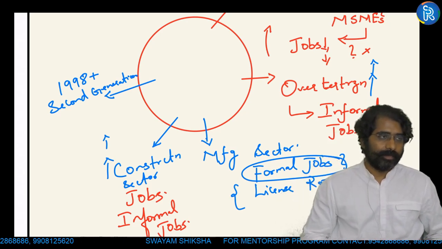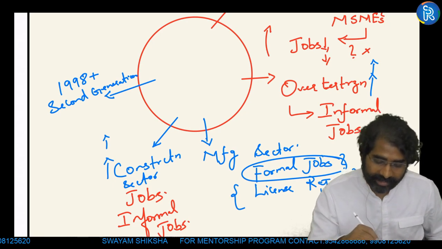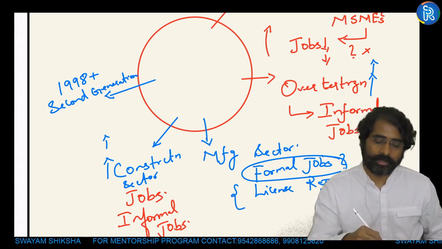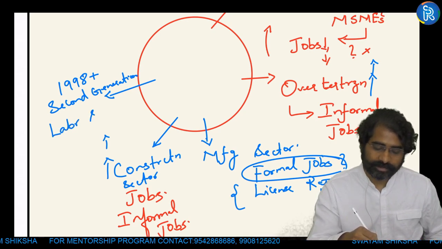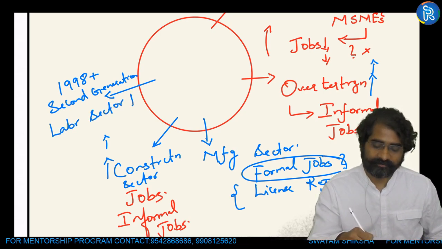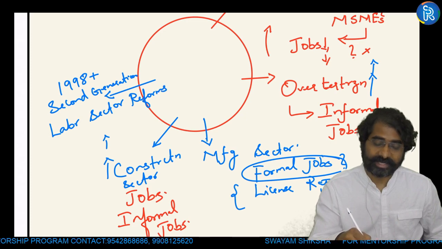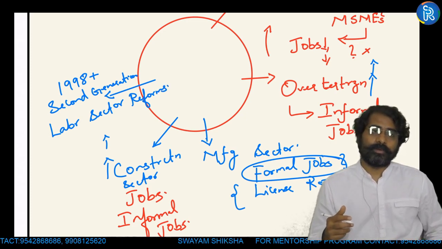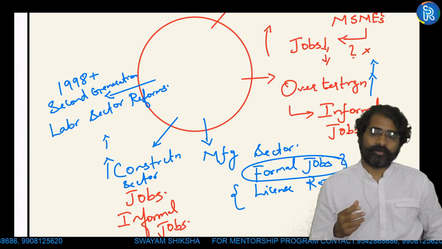So that was the problem. Like we focused on labor sector reforms as part of second generation reforms, we failed. What are the problems with labor sector reforms?